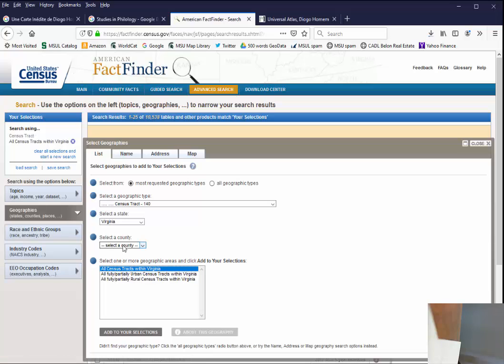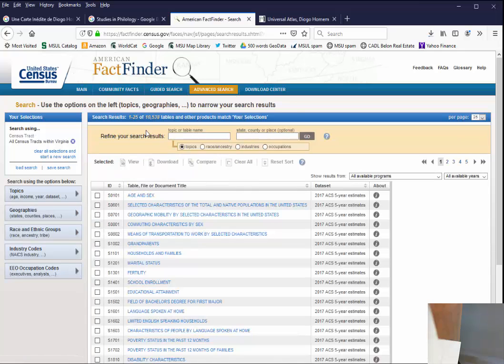You had to select a county and download each county in Virginia one by one, and it would be very tedious. But I see here we do have an option, all census tracts within Virginia, so that's terrific. So now we have this added over here to our selections, and if we close this out, we're still at 10,538 tables. That didn't help very much.